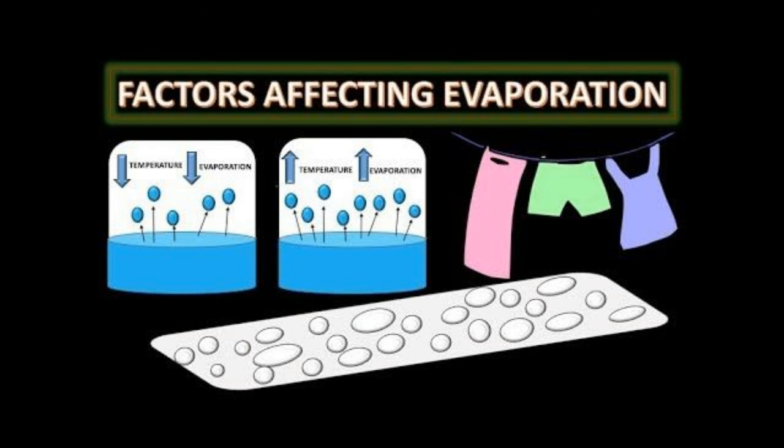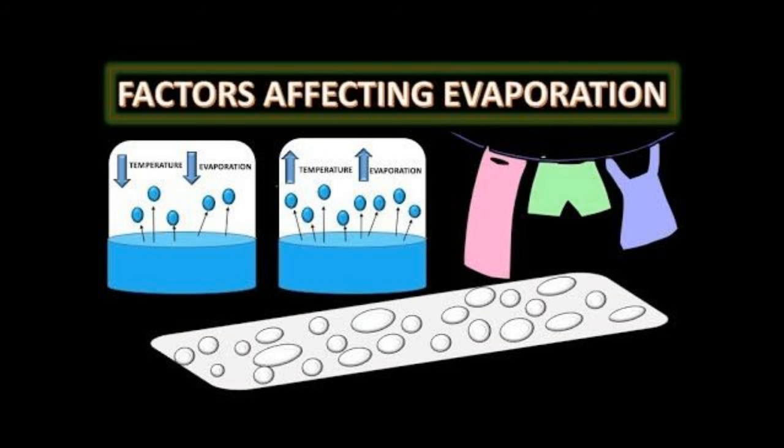What are the factors affecting evaporation? The first is surface area. We already talked about that. Evaporation is a surface phenomenon. If the surface area is increased, the rate of evaporation increases. For example, while putting clothes out for drying, we spread them out. Then the temperature. With an increase in temperature, more particles get enough kinetic energy to go into vapor state. Therefore, an increase in temperature increases the rate of evaporation.